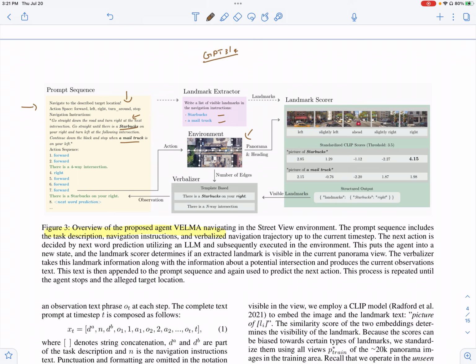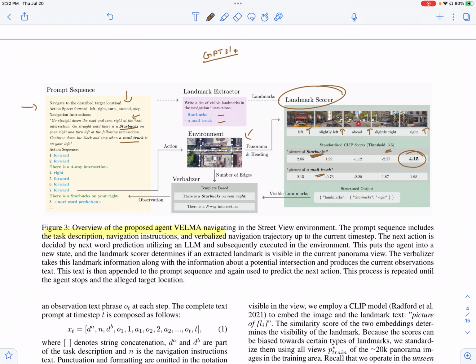And since it's a panoramic image, you have left view, right view, slightly right, ahead, etc. So they use a landmark scorer module, which basically has a model like CLIP, which is scoring the relevance or semantic similarity between the embeddings of the landmark, which is Starbucks or a mail truck, and each of these images, left, right, or slightly right, and it comes up with a score for it.